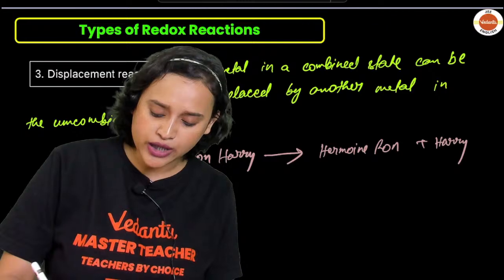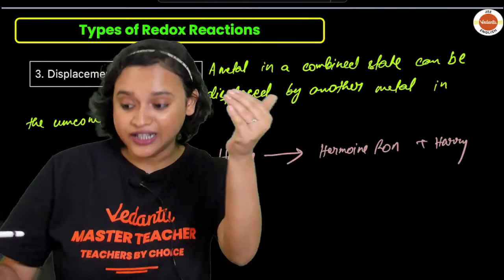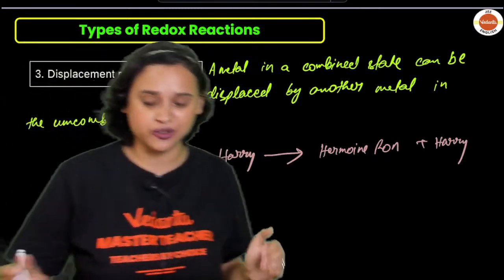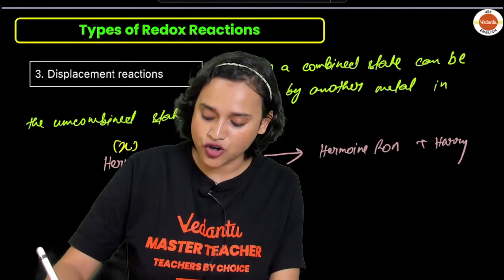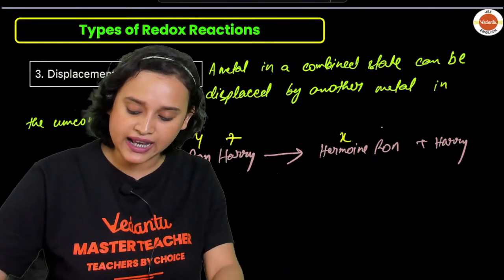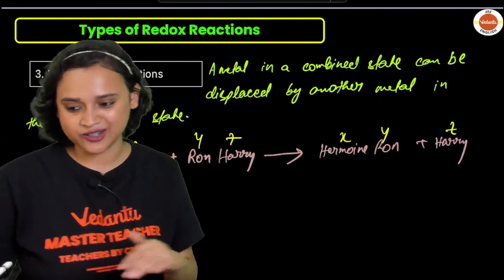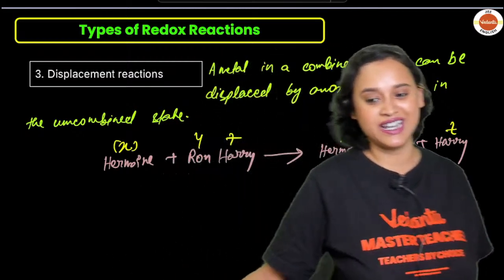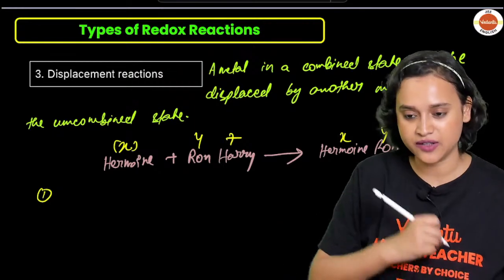Now if you use the same analogy for metals, suppose Hermione is X here, and suppose Ron and Harry are YZ. What happens is you get X and Y together, and Harry, which is Z, is kicked out. So this, my dear students, is your displacement reaction. Here you have two different types of displacement reaction.